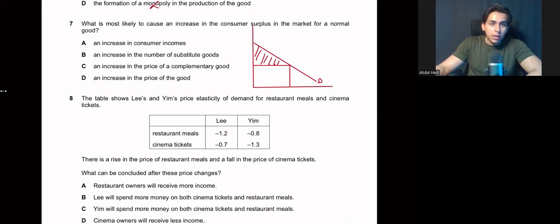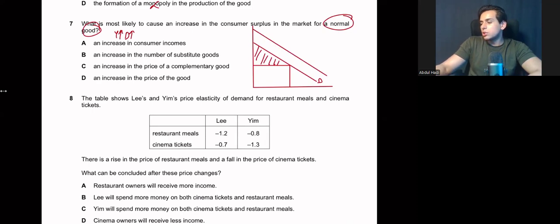An increase in consumer income. We are talking about a normal good. A normal good is a good where if your income level is rising, your demand will rise as well. So if there's an increase in income, your demand curve will shift rightwards like this, and your consumer surplus will also increase because at the same price level you are demanding more goods. So this could be a correct answer. Now let's move further.